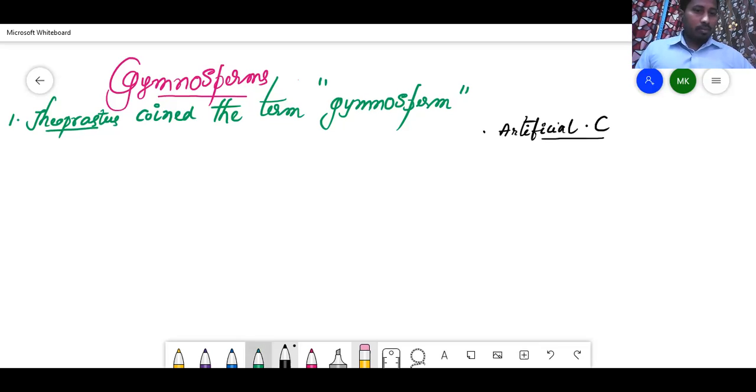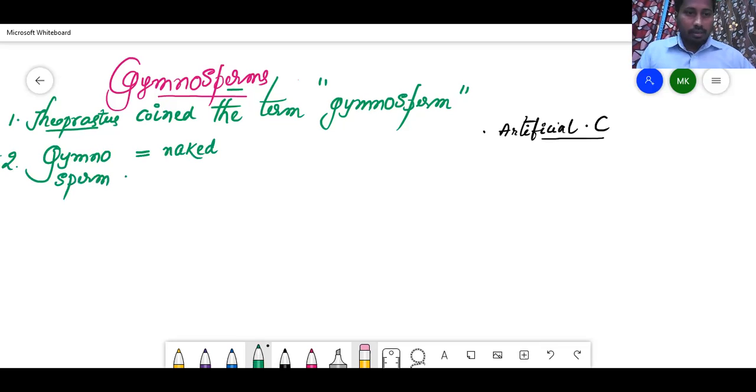So second one, gymno means naked. Sperm means seed. So naked seed means seeds are not enclosed by an ovary or a fruit.